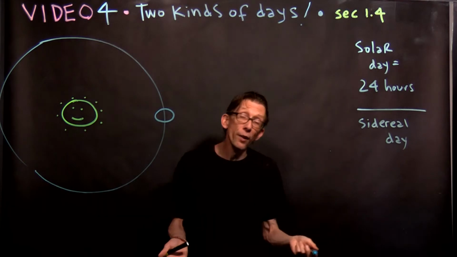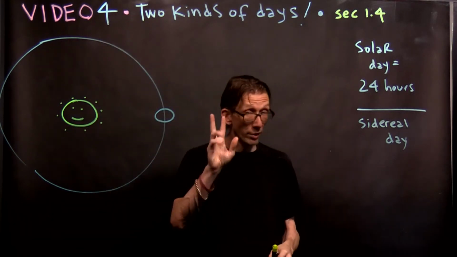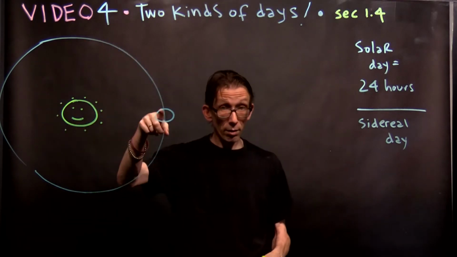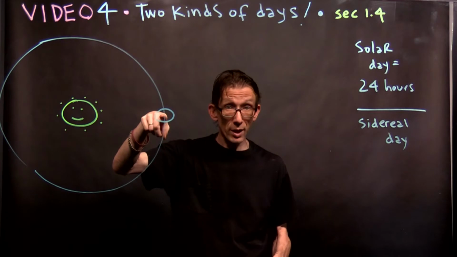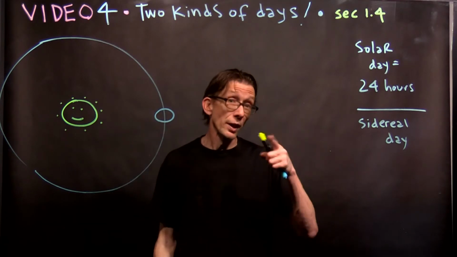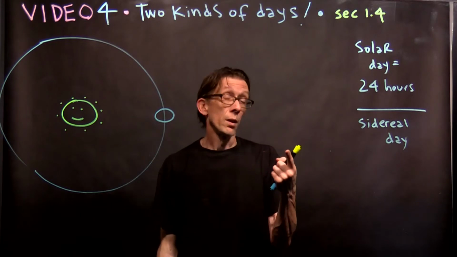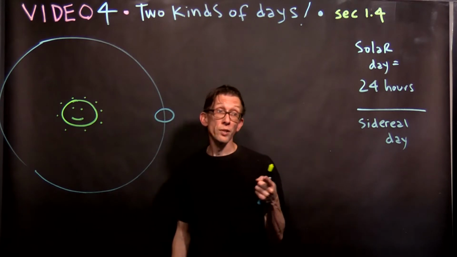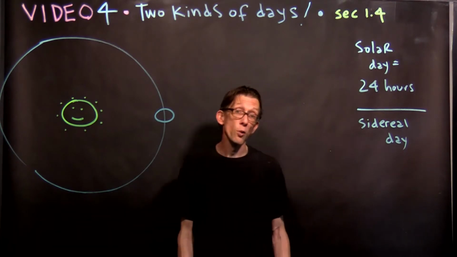Normally you think of a year as the time it takes the Earth to revolve around the sun once, make one trip around the sun. And a day is the amount of time it takes the Earth to rotate once. That's not quite true. The time it takes the Earth to rotate once is a sidereal day, and that is not equal to 24 hours. I'd like to show you why that is.